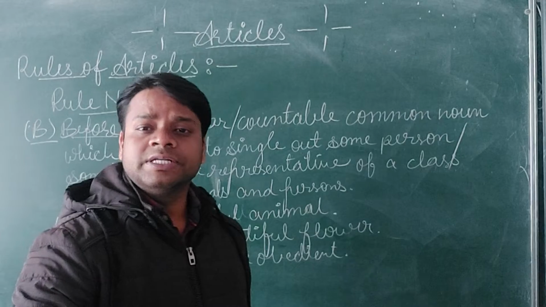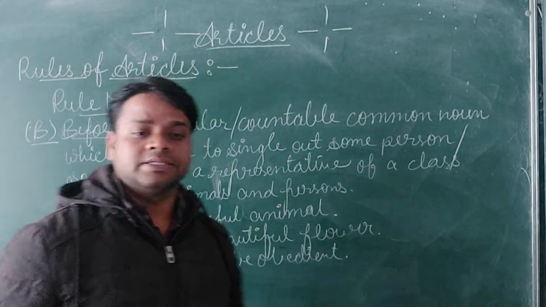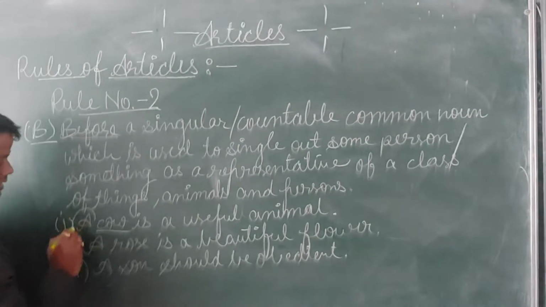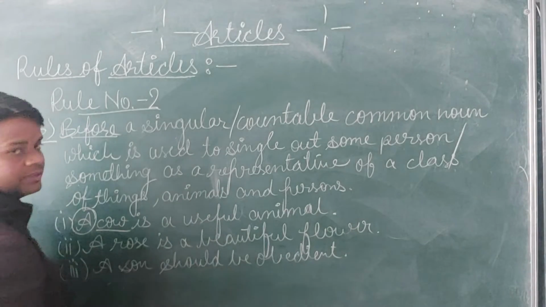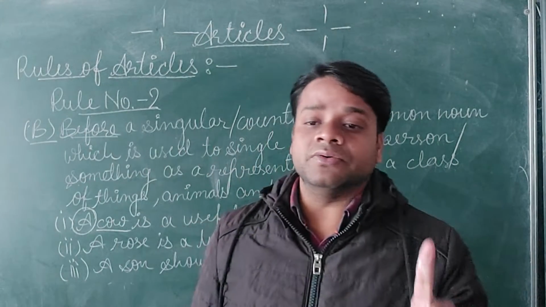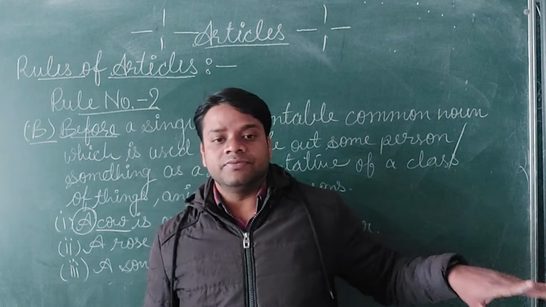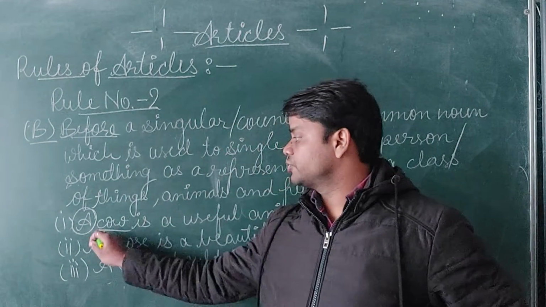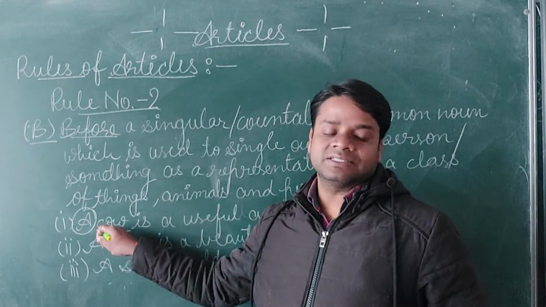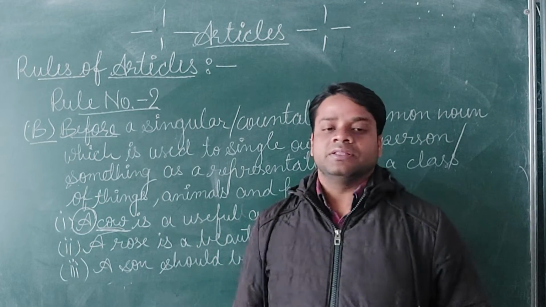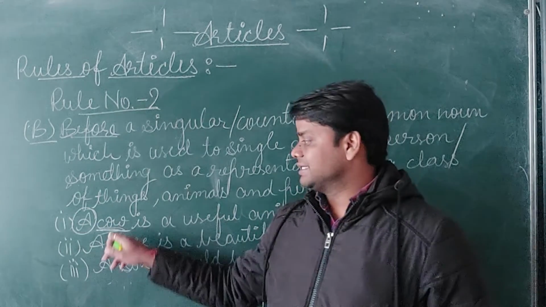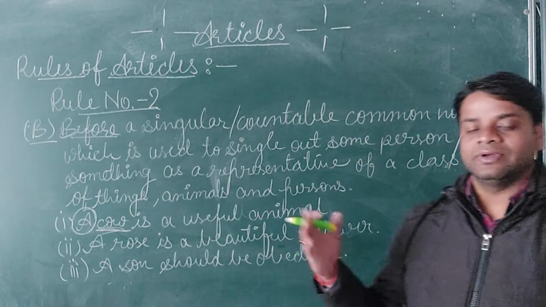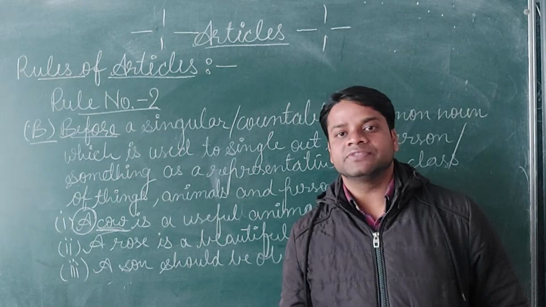Now you can see what is the use: representative of a class. For example, cow. A cow is a useful animal. Here we are not talking about a single cow in the world, we are talking about all cows. So it is showing a class, the representative of a class. Everybody knows that a cow is a useful animal.